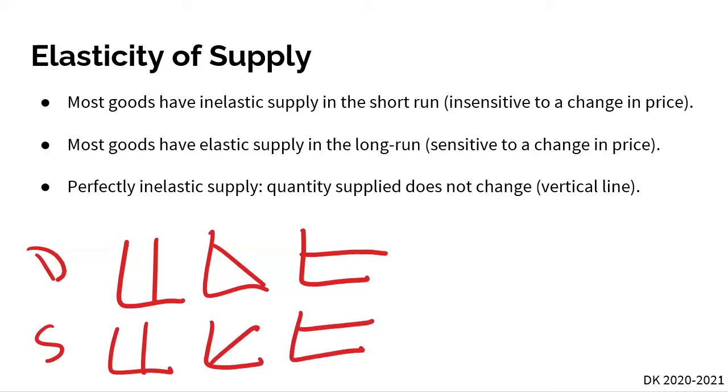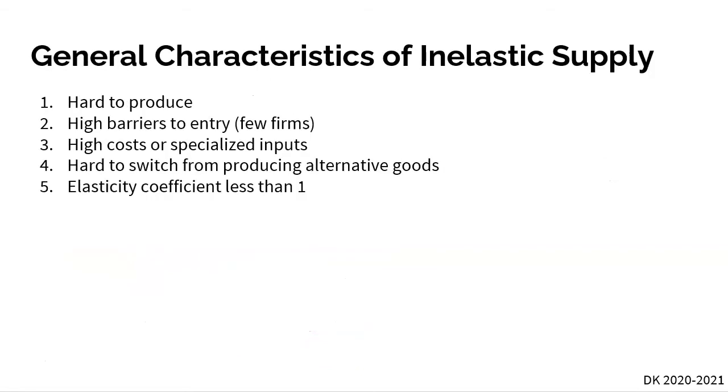Right? So here, if our supply curve is perfectly vertical, we're going to say that is perfectly inelastic, just like demand. If our supply curve is perfectly 45 degrees, we're going to say that's unit elastic, just like demand. And if our supply curve is perfectly horizontal, well, we're going to say that is perfectly elastic, just like demand. And also the characteristics of inelastic supply and elastic supply are the same as the characteristics of elastic demand and inelastic demand here.